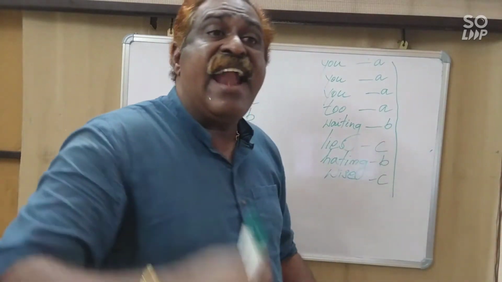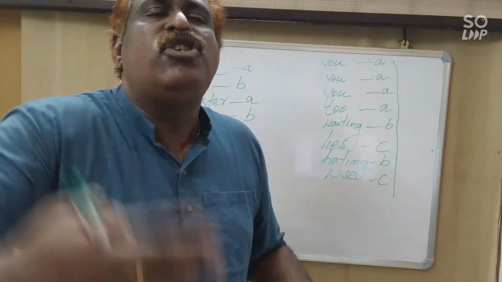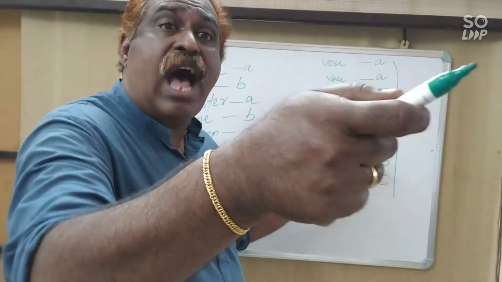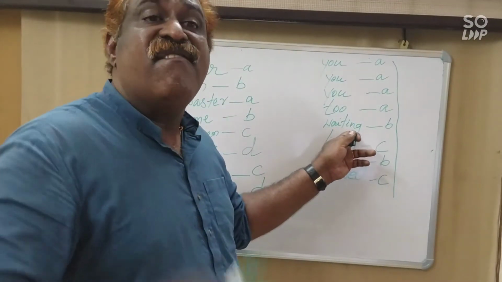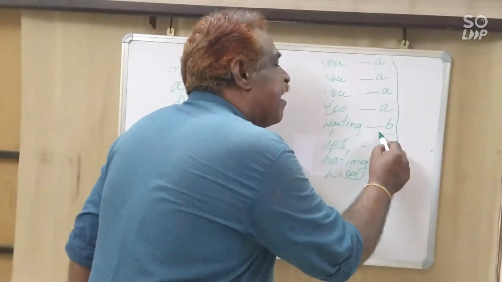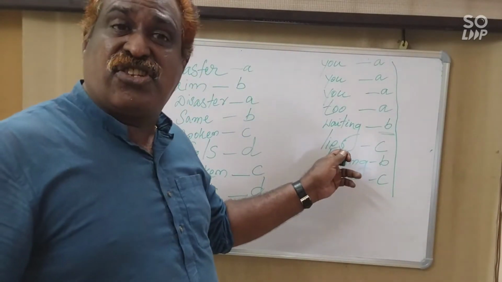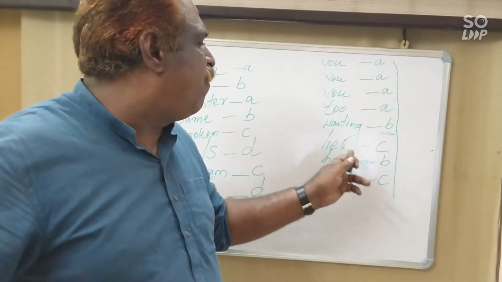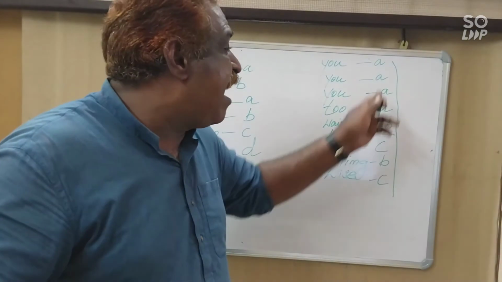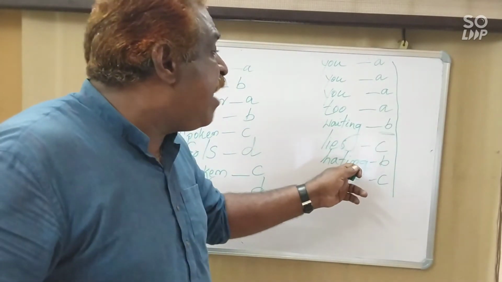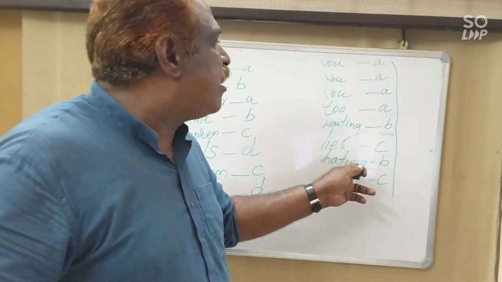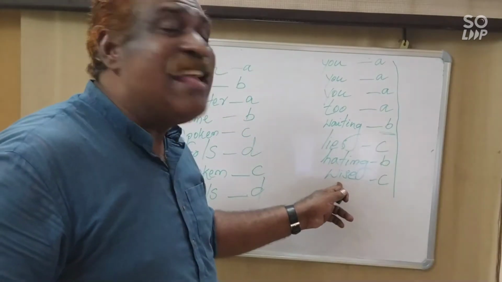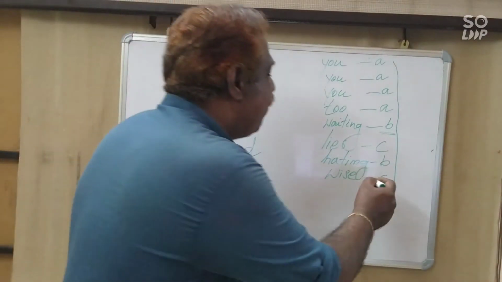Now we go for another, waiting, ing, waiting, another sound. So that is separate, it's not an oo sound, it is an ing sound. We give another letter B. Then lies. Lies is a third sound, a new sound. So we give another letter C. A, B, C. Then hating, ing, that is also B. We give B again. Then wise, lies, z sound, we give again C.